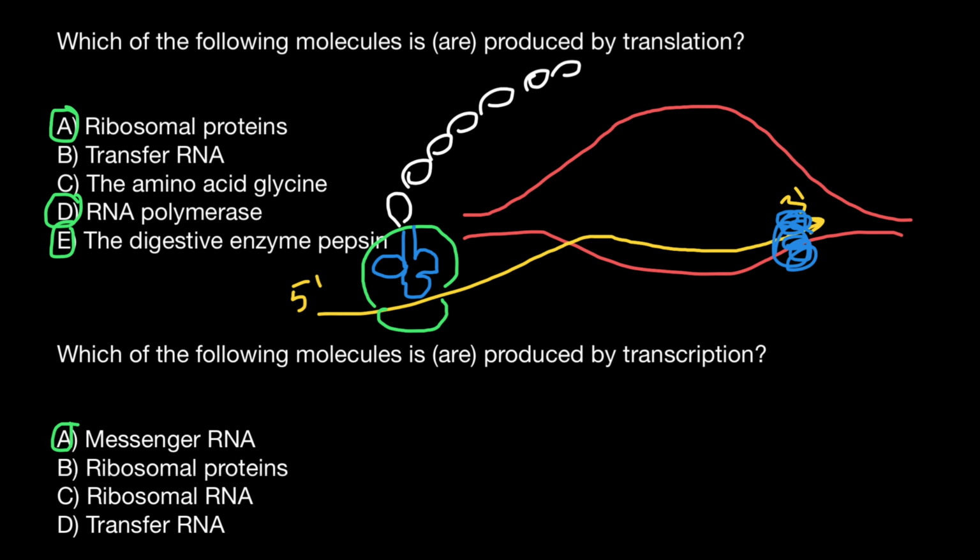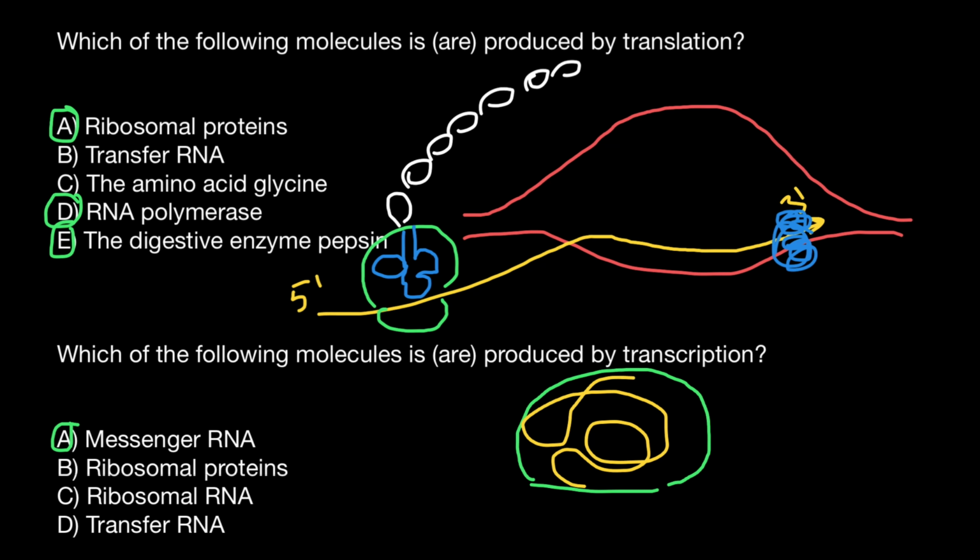Ribosomal RNA, on the contrary, take a look. This is the large ribosomal subunit. 50% of the volume is made by RNA, and another 50% by different proteins.